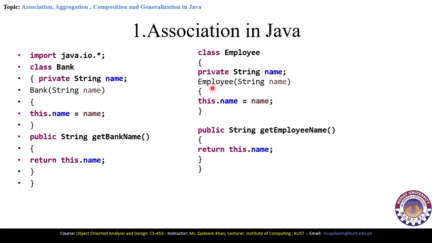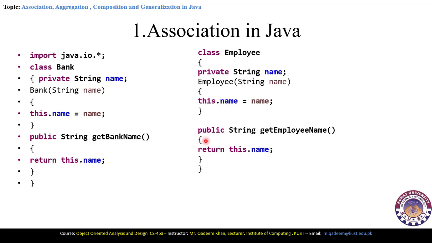So when the object will be declared, then this will take the parameterized variable of the name of the employee. Then we have public string get employee name. It is a function which we have declared as the string type and it is a public function that will return the name of the employee. Return this dot name. So it will return the name of the employee.